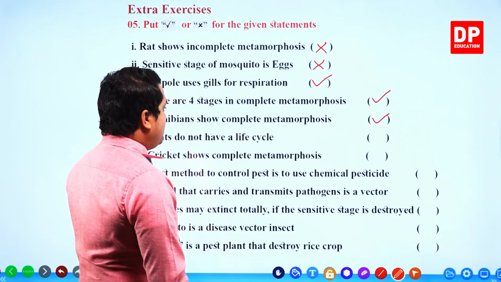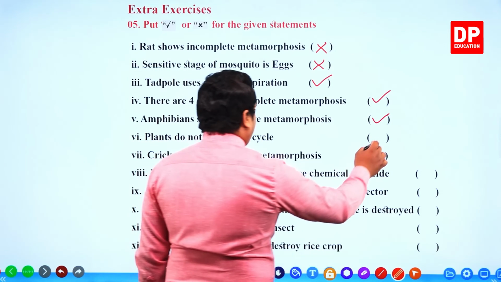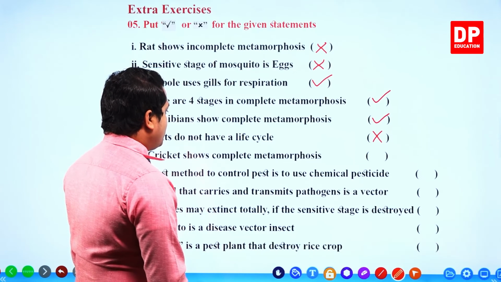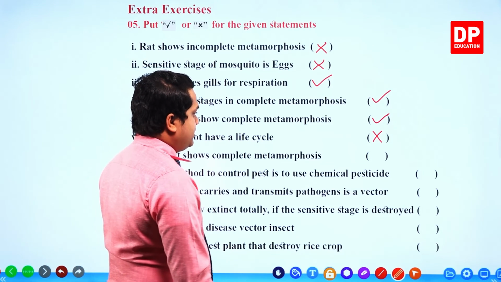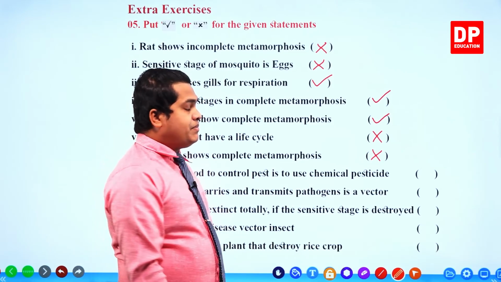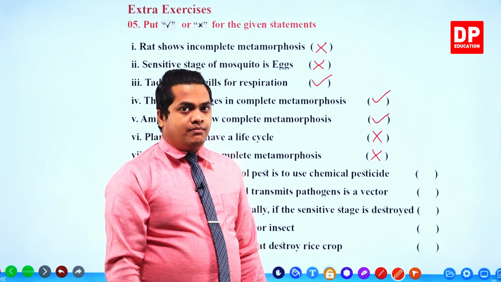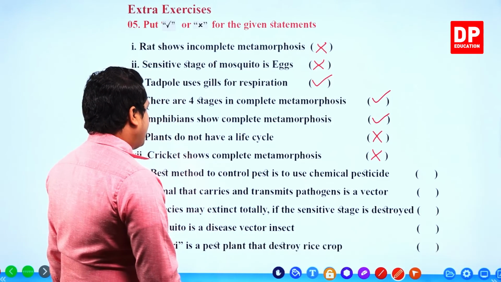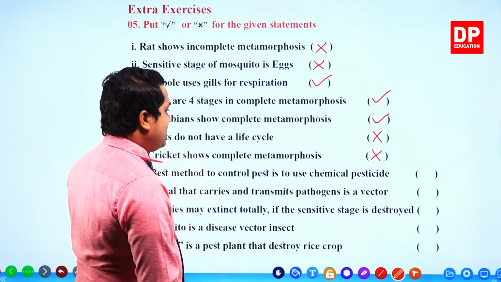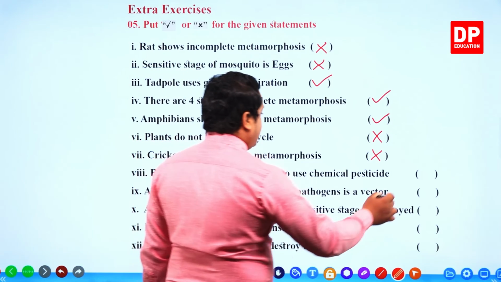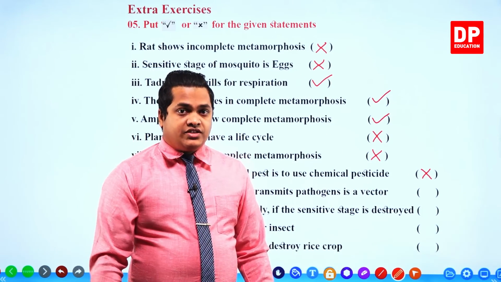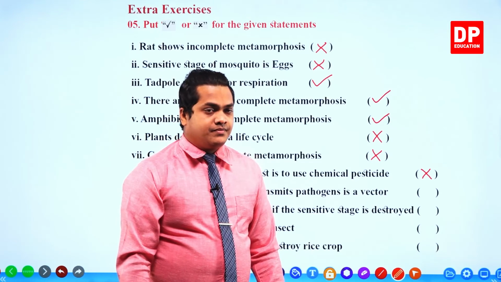Plants do not have a life cycle. Incorrect. Totally incorrect. Plants also have a life cycle. Cricket shows complete metamorphosis. Incorrect. Cricket is an insect that undergoes incomplete metamorphosis, not complete metamorphosis. Best method to control pests is to use chemical pesticides. Totally incorrect. Chemical pesticides are not even wise to use for our environment.